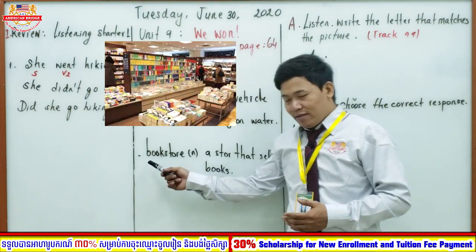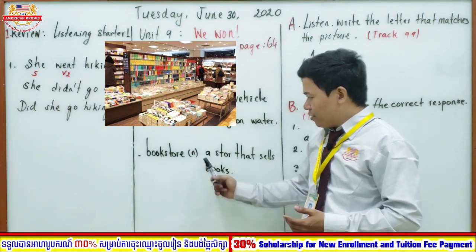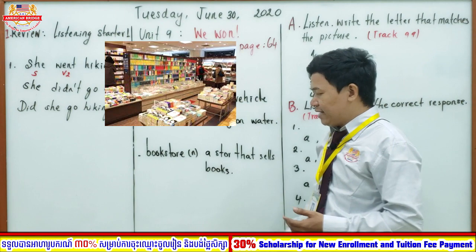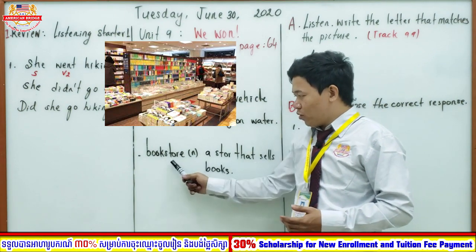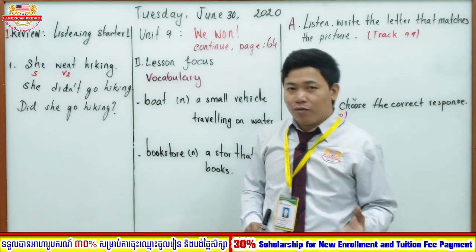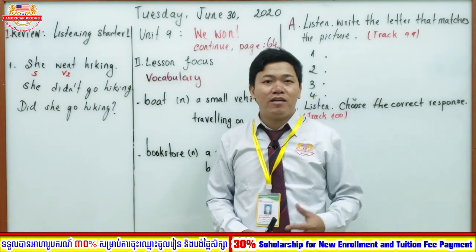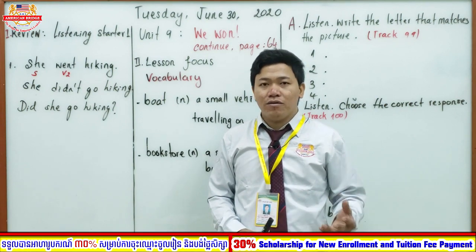So read the second word, bookstore. Again, bookstore. A store that sells books. Again, bookstore. A store that sells books. So when you want to read a book, you need to go to a bookstore in order to buy many kinds of books, right? So you can go there.